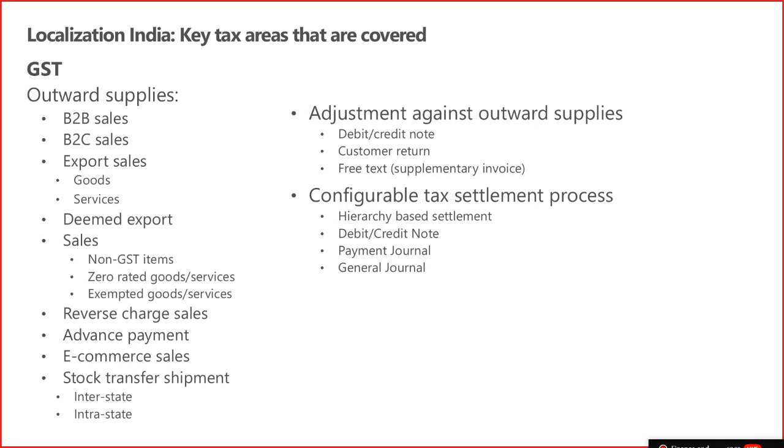Sales, again, non-GST item, zero rated and exempted item. So if you are using the application from 2017, there was no option to mark the item as export exempted item on the tax information. In tax information, there are actually two important things: tax document and tax information. Tax information is actually attributes on the transactions which you select. So there you have an HSN code, a GST registration number, and whether the transaction is an exempted item or non-GST item. So that particular checkbox we have brought from the